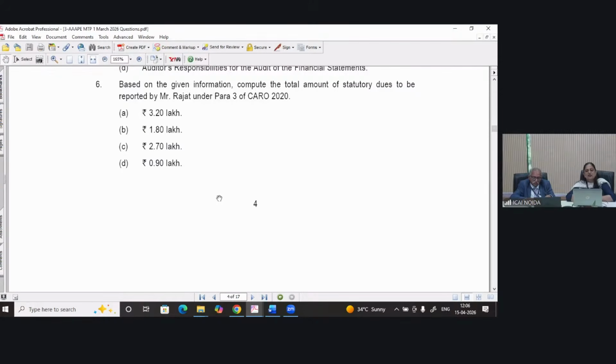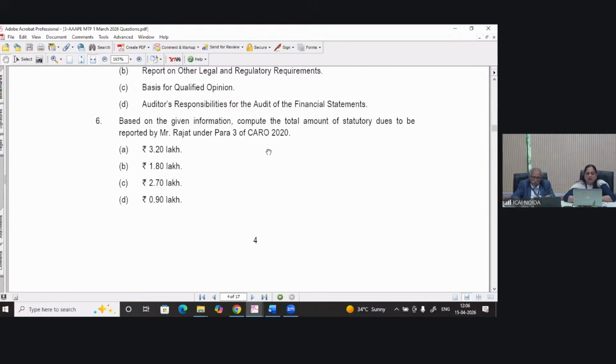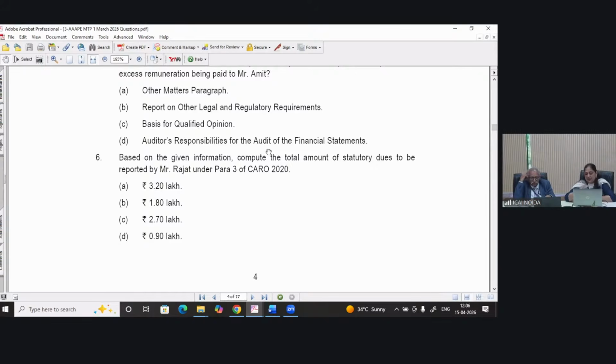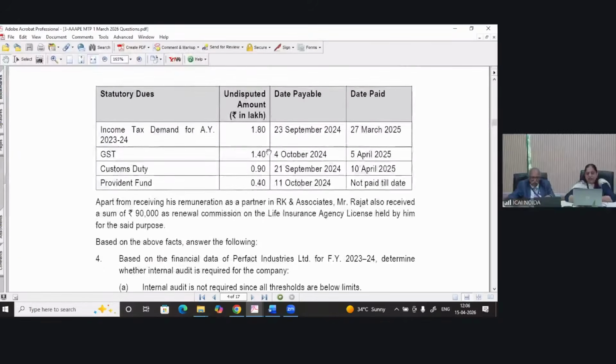Now third is, based on the given information, compute the total amount of statutory dues to be reported by Mr. Rajat under para 3 of CARO 2020. We have 4 options: 3.20 lakh, 1.80, 2.70 and 0.90. Now if we report for statutory dues part, we refer to a 6 months duration, right?